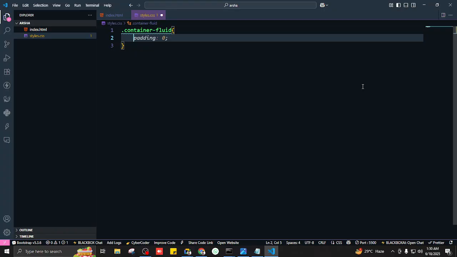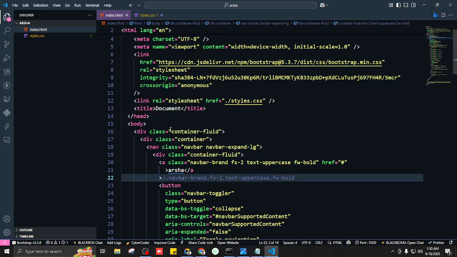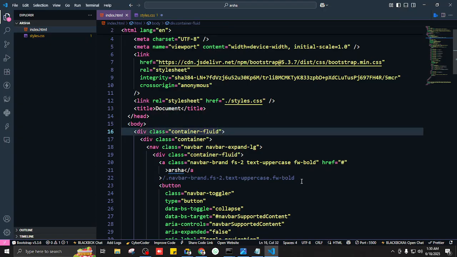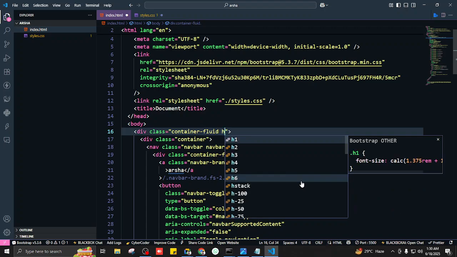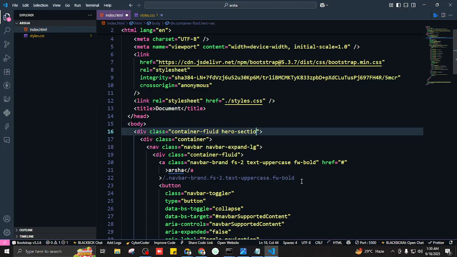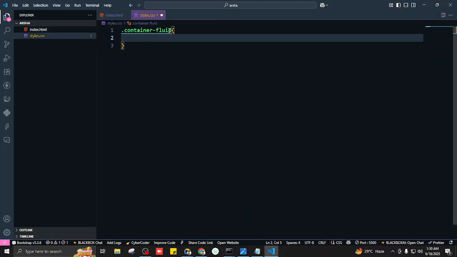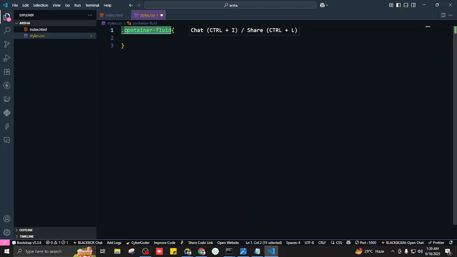We don't want it to target all of them. So we have to give each container fluid a different class. Very good. That's exactly what we have to do. So basically, if we want to style this one, we'll just give it a different class, and let's say I'll call it hero section, because it's in the hero section. Now I won't target container fluid because it's going to target all of them. So I'll target what?